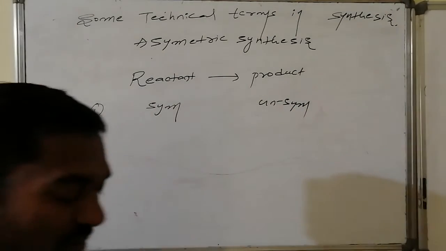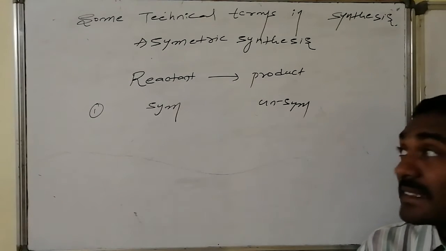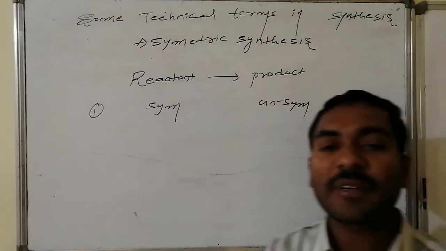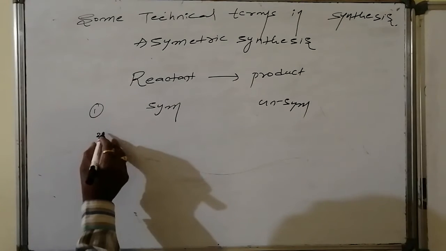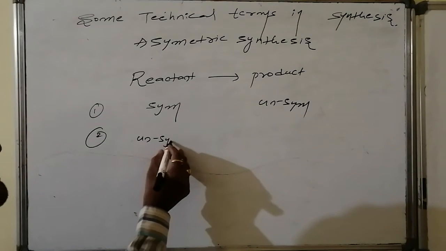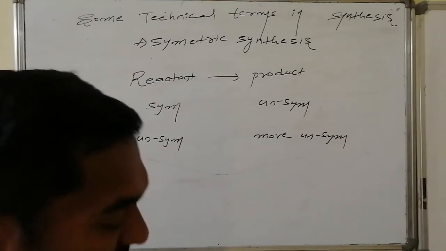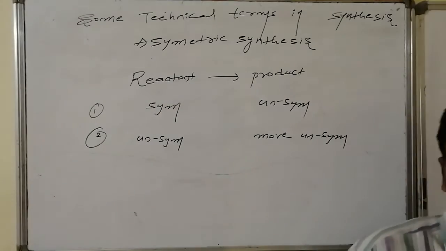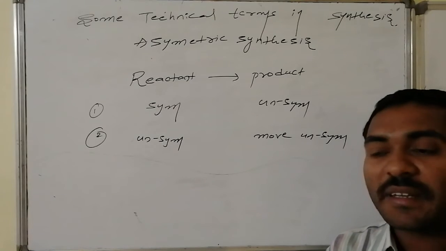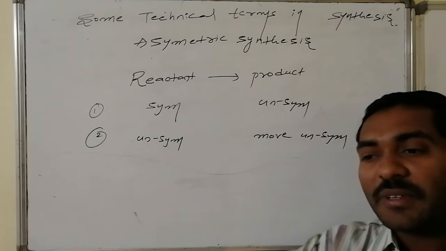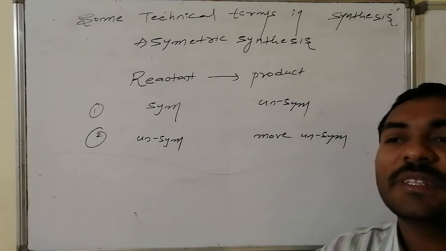The reactant is a symmetrical molecule, whereas the product is an unsymmetrical molecule. Case number 2: the molecule is unsymmetrical and is converted to a more complicated unsymmetrical molecule with additional chiral centers. All such syntheses are said to be asymmetric synthesis.